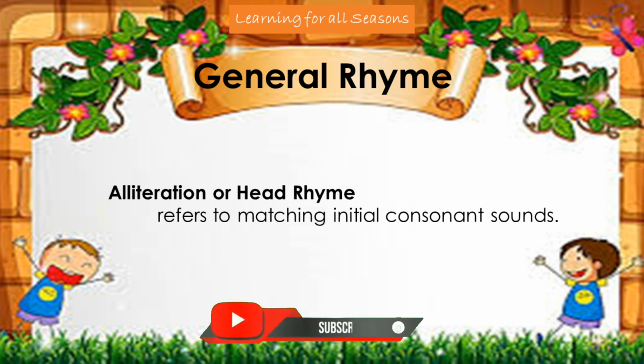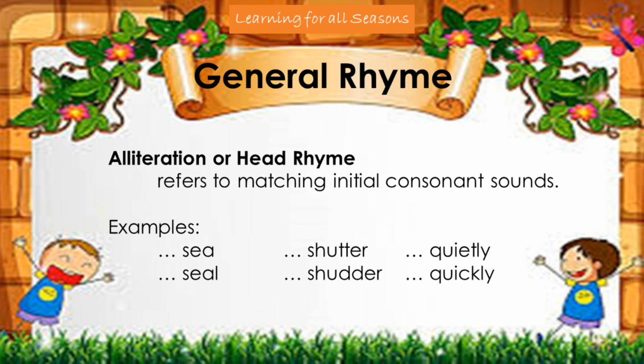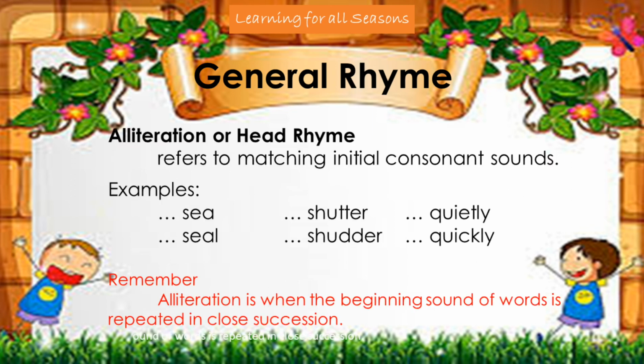Alliteration or head rhyme refers to matching initial consonant sounds. Let's have the following examples: see, seal, shatter, shudder, quietly, quickly. The initial sound for the words see and seal is the sound of S. For shatter and shudder is the sound of SH, while quietly and quickly is the sound of Q. Remember, alliteration is when the beginning sound of words is repeated in close succession.